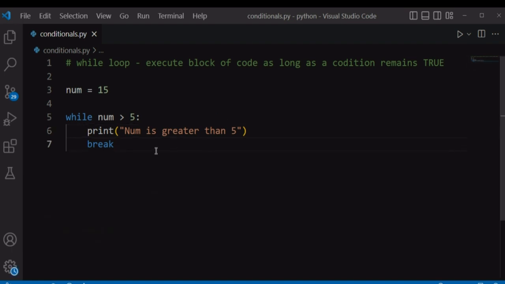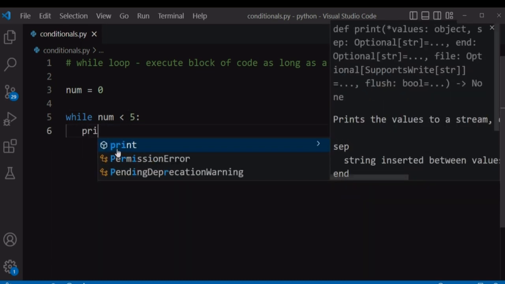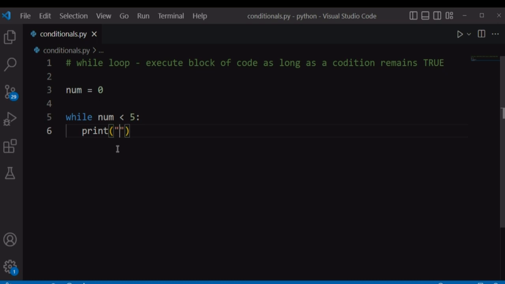Let's also check another example. Let's say for example num is equal to 0, and you want to check is num less than 5, and you want to print that number saying num is, then the variable num, using an f-string. For that we want to increment num by 1.